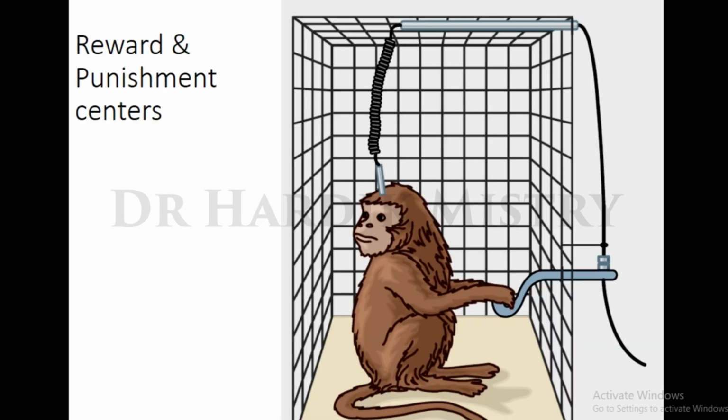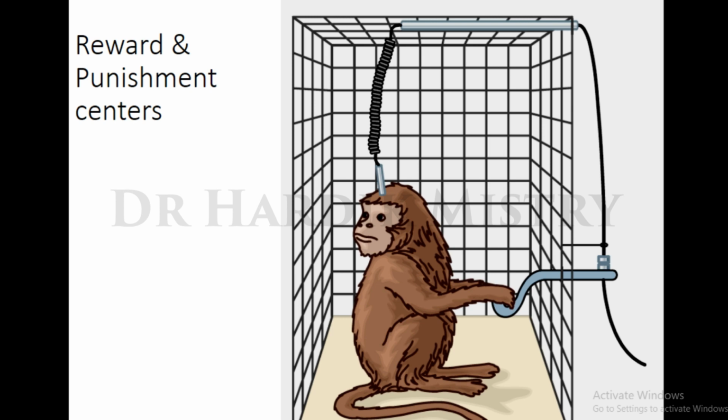Reward and punishment centers are present in the hypothalamus. So what is reward and what is punishment? Here you are seeing a very cute photograph of a monkey. The first experiments of reward and punishment type of activity were done on monkeys, and now I am going to tell you about that experiment.